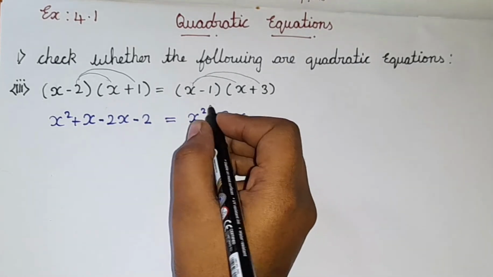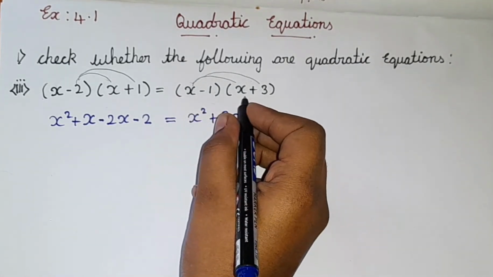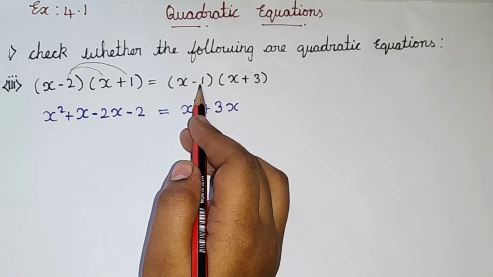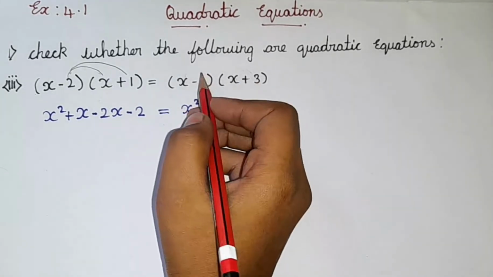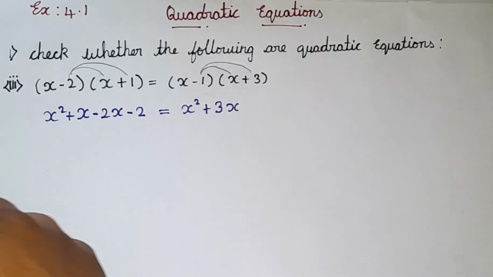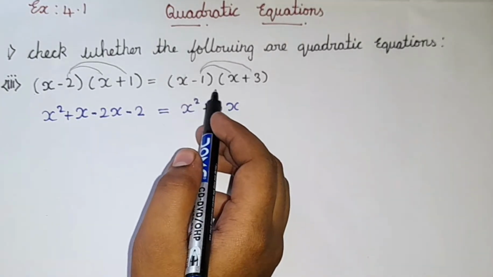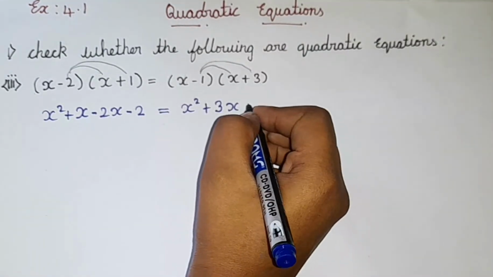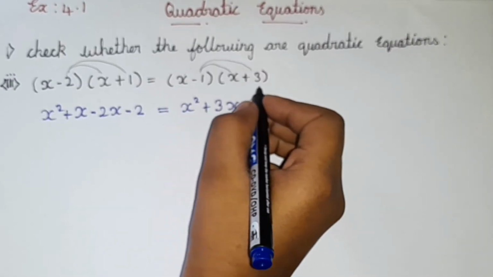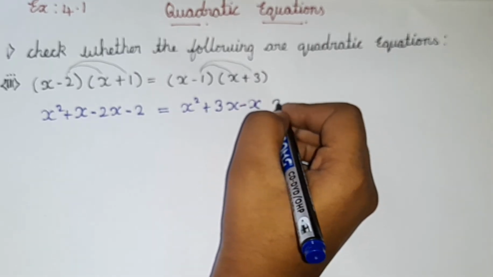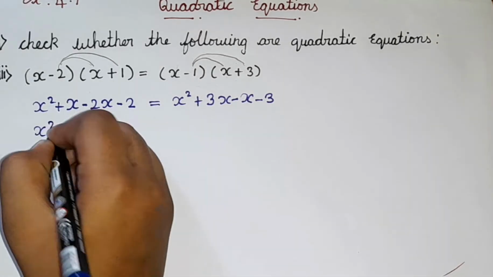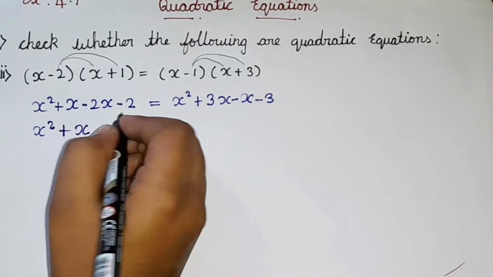So now what we are going to do is multiply this minus 1 with this x as well as the 3. Okay, so this one I am going to be multiplying like this, and this one I am going to multiply with 3 like that. Okay, so first let's multiply the values. 1 into x is x, and minus into plus is minus, and then 1 into 3 is 3, and minus into plus is minus. I am going to be writing the terms as it is, that is this term.